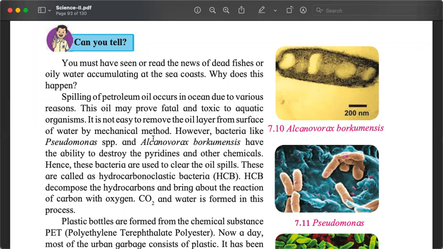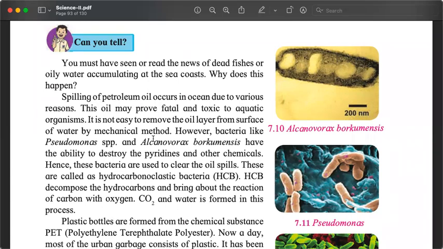When that happens, the oil that they are carrying spills onto the ocean. Oil is not good for aquatic organisms because the oil is lighter than water. It will float on the water. When it floats on the water, it will stop oxygen from dissolving in the water and the organisms will die.